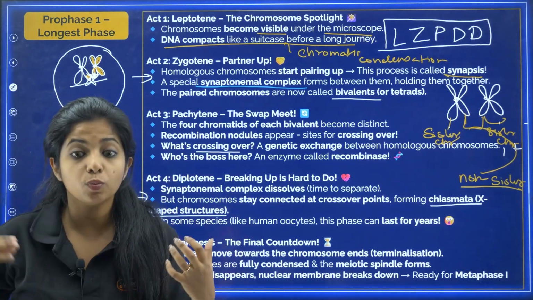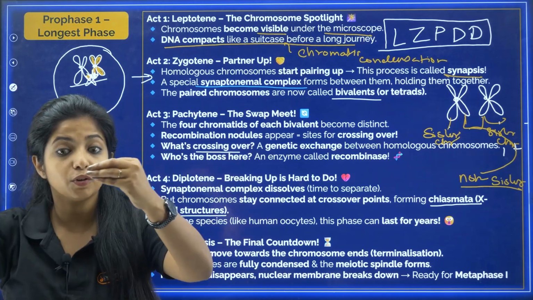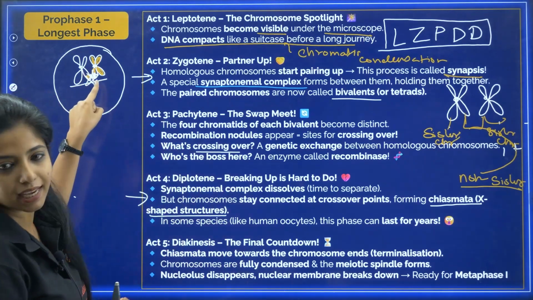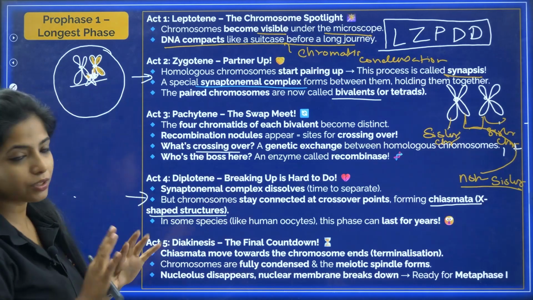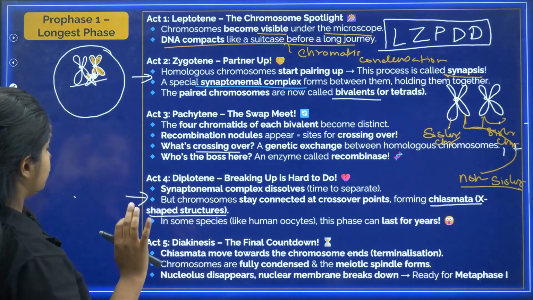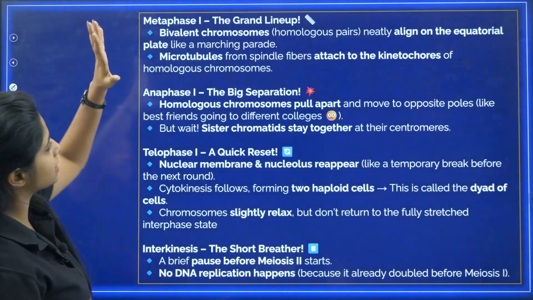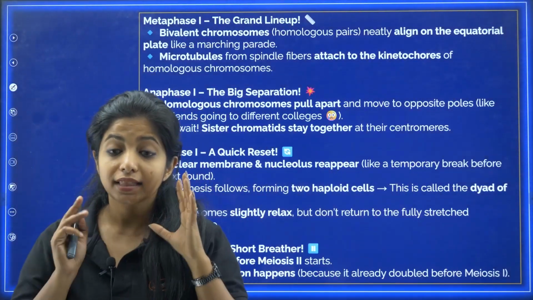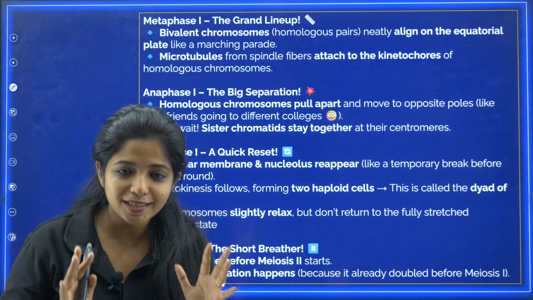The metaphase 1, where basically the spindle fibers have to get inside and join to each of these that you see over here. Cool. So this thing happens. I hope this is extremely clear to you guys. Now going ahead with the next thing, that is metaphase 1, anaphase 1, telophase 1 and interkinesis. This is really easy. Listen to me carefully.